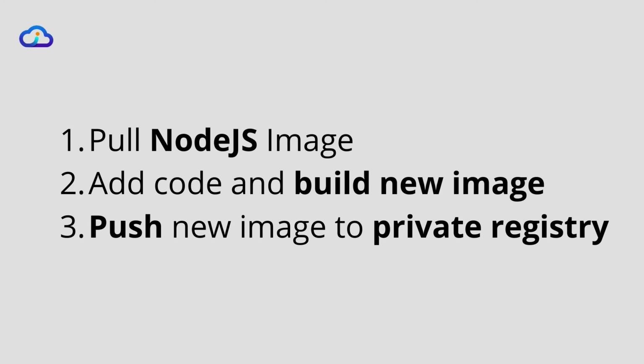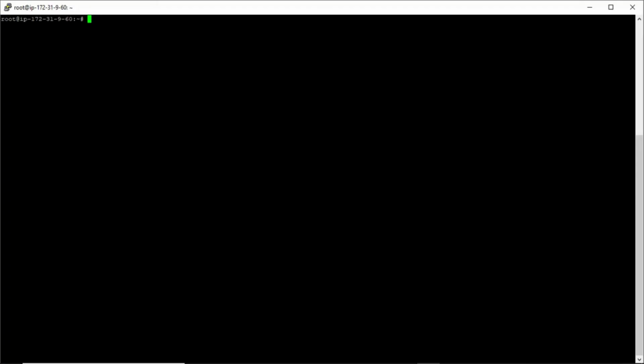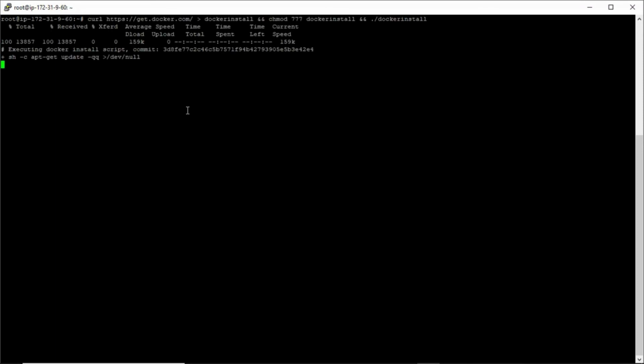Now let's go ahead and check how to pull Docker images and how to run them. Let us install Docker here and then go through some of the basic commands. I have already copied the Docker installation command that I have provided before. Pasting it here, it is going to install the latest Docker engine in our system.